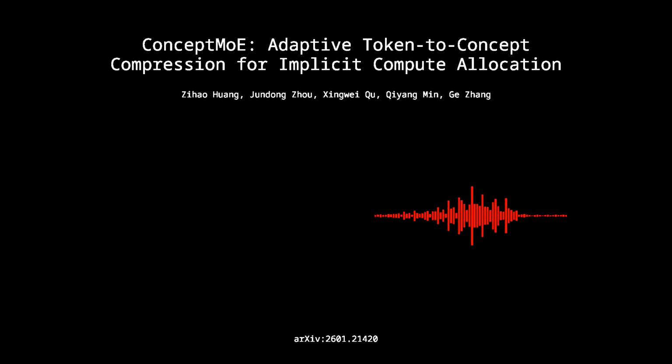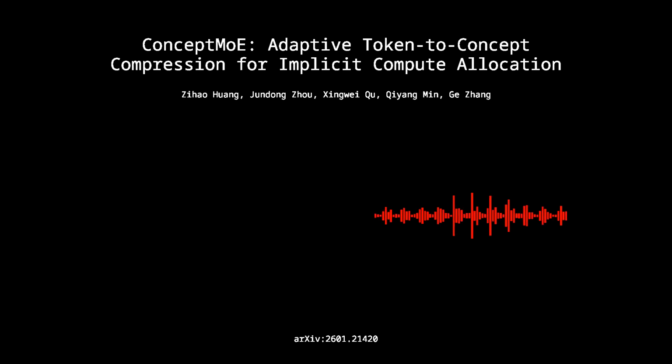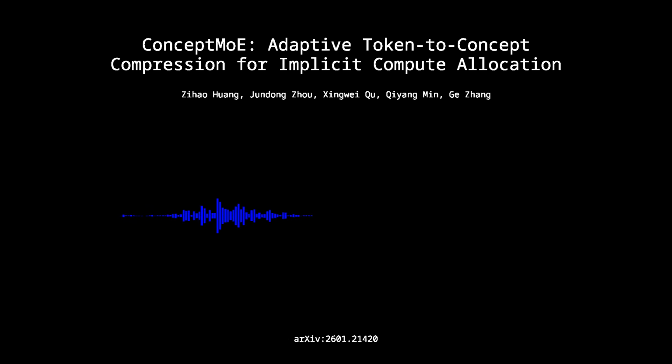It suggests there's a kind of natural redundancy rate for language. It seems to be somewhere between 1.5 and 2.0. Go beyond that, and you're performing lossy compression on information that really needs to be lossless. Okay, so to summarize the whole contribution here, ConceptMoE gives us a way to decouple information flow from the raw token count. Yes, it proves that by adaptively grouping tokens, you can apply deeper computation, more experts, more layers to the parts of the sequence that actually matter, and just skim the rest.